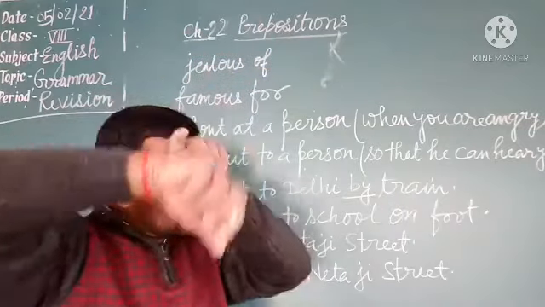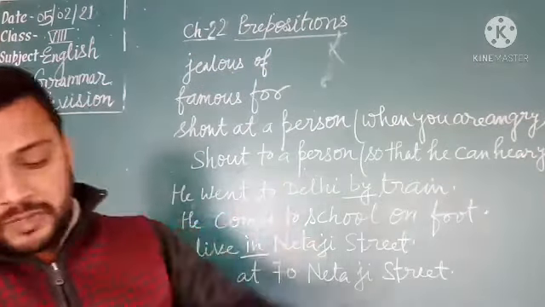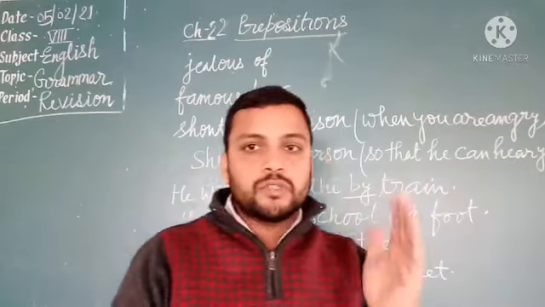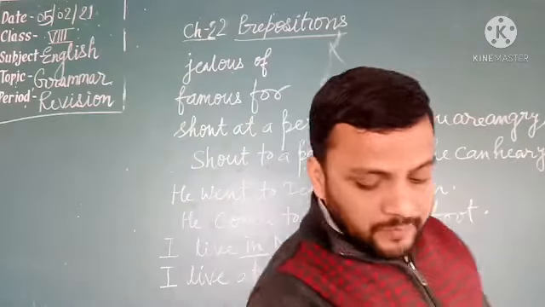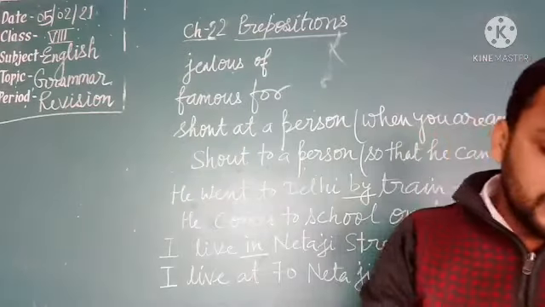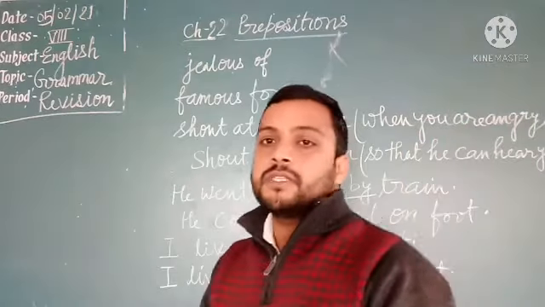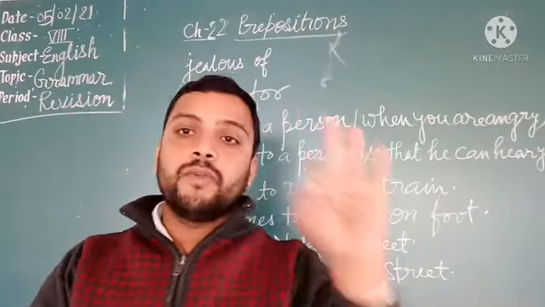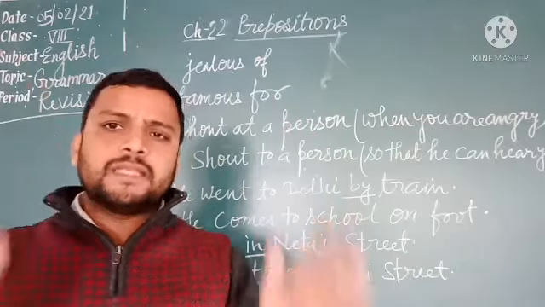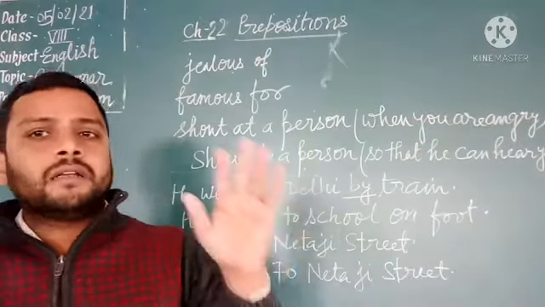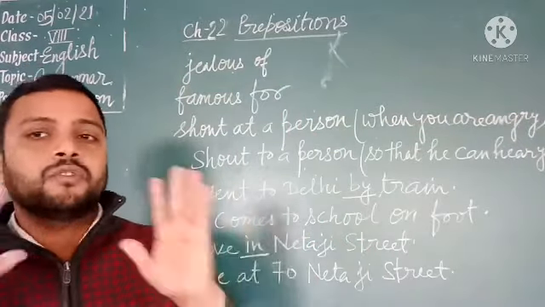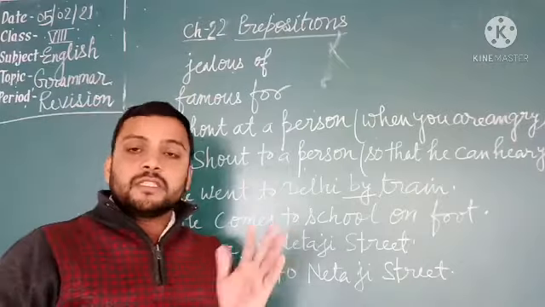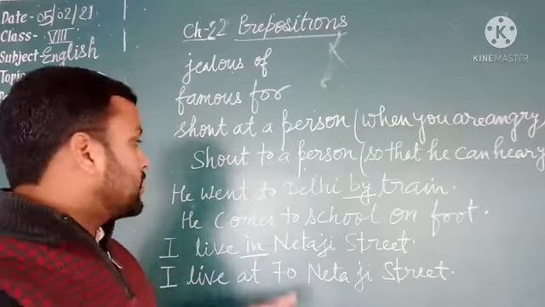Okay? Students, we use to after similar, we use for after eligible, we use for after made, we use with after happy, pleased. So a list of these words and certain prepositions has been given in your book. You will revise thoroughly all the prepositions.